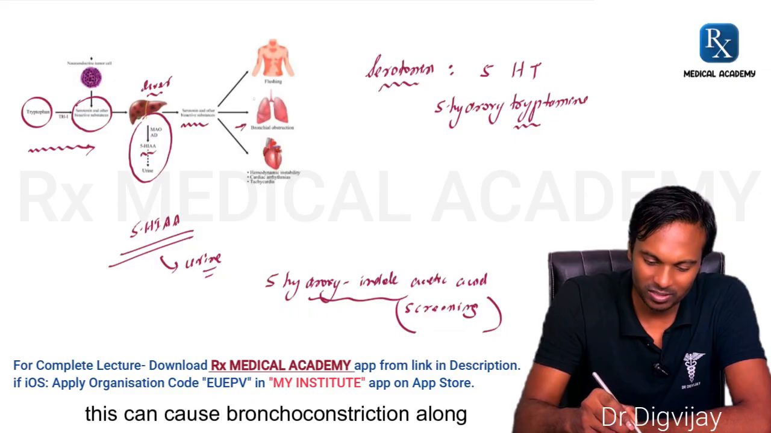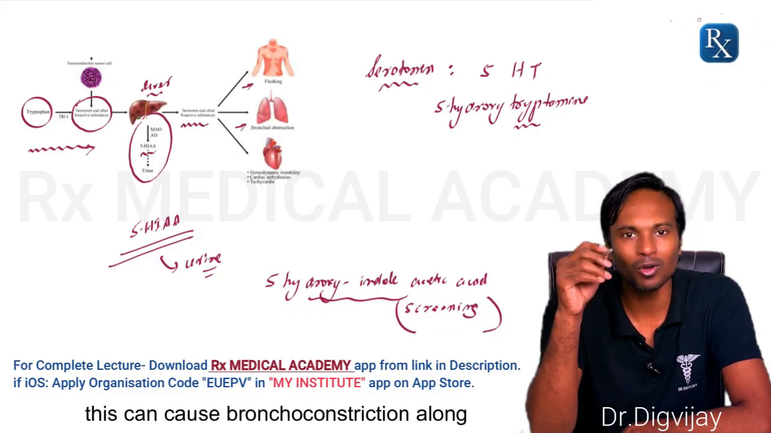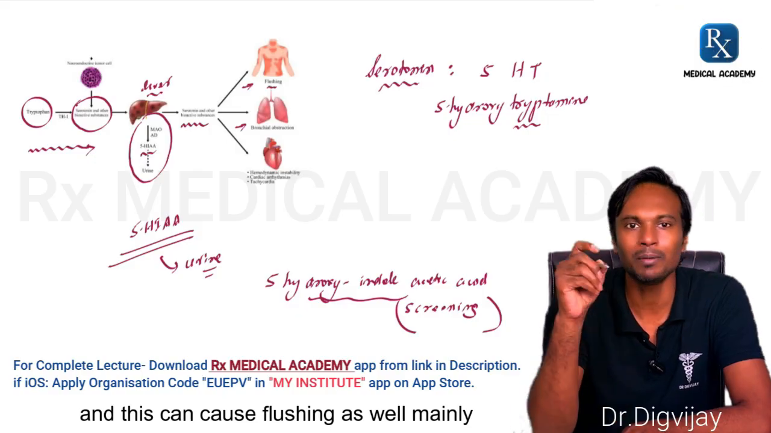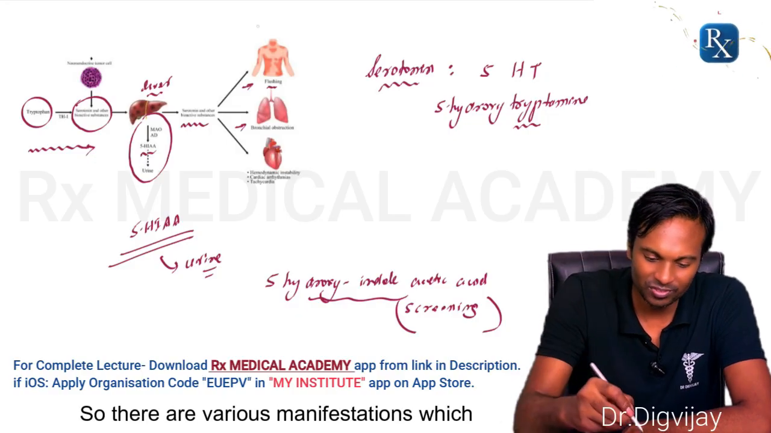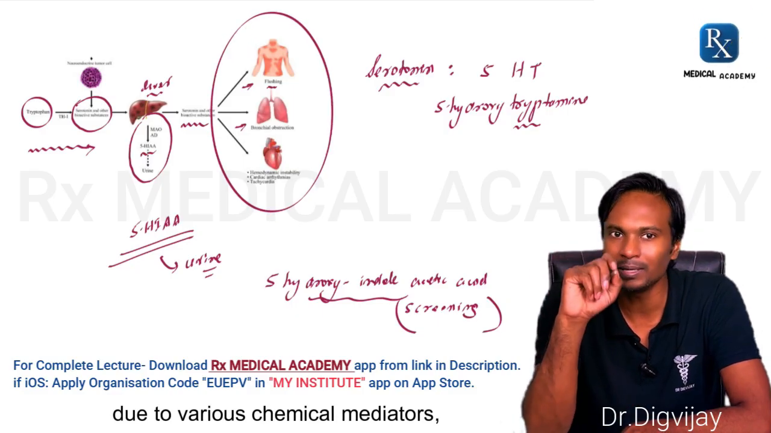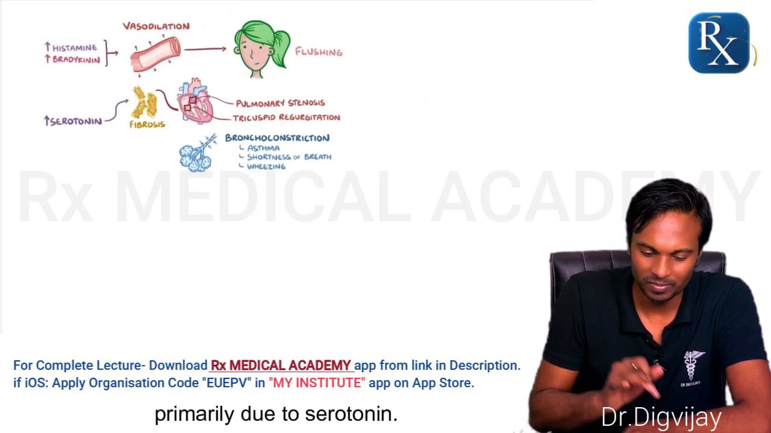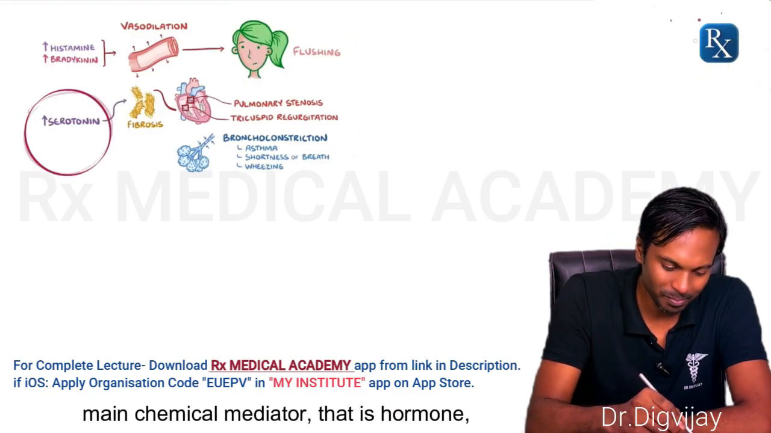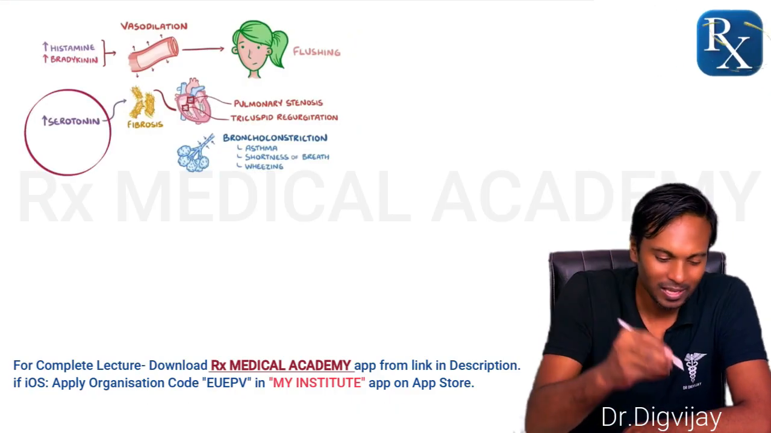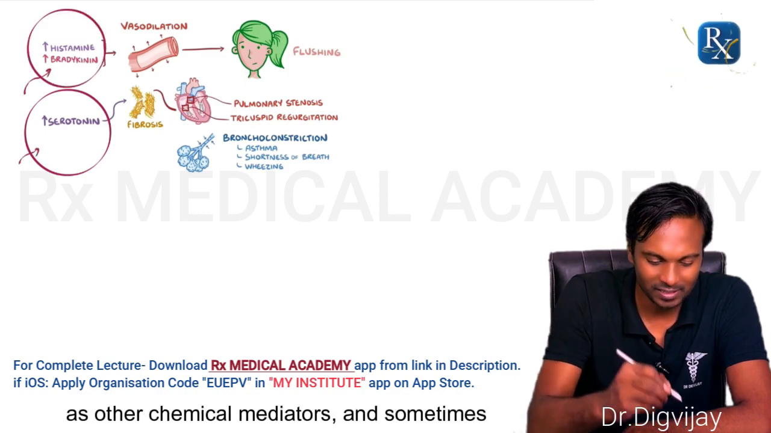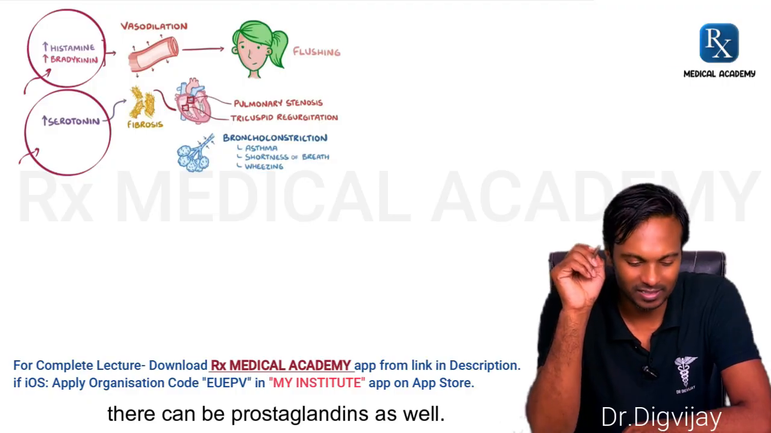And over and above, this can cause bronchoconstriction along with histamine and prostaglandins, and this can cause flushing as well, mainly due to histamine. So there are various manifestations which are going to occur due to various chemical mediators, primarily due to serotonin. So here you can appreciate serotonin as main chemical mediator, that is hormone, and here you have histamine and bradykinin as other chemical mediators, and sometimes there can be prostaglandins as well.